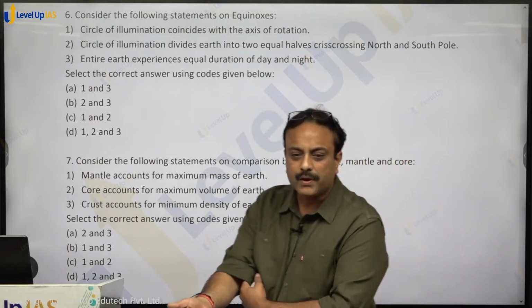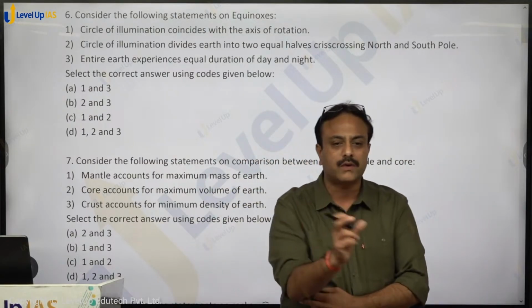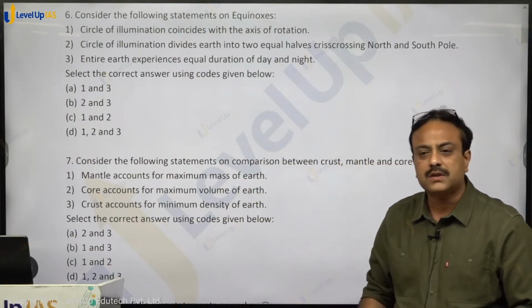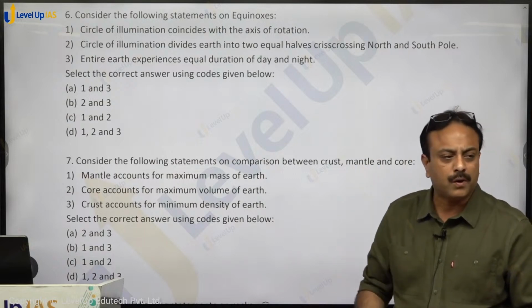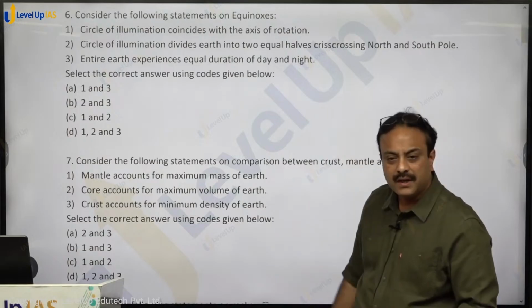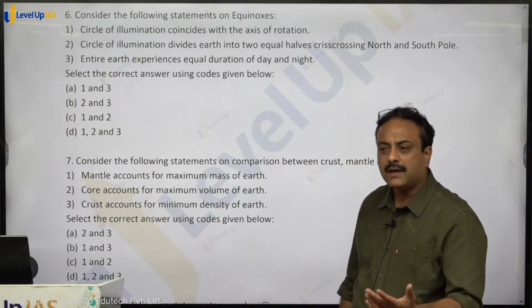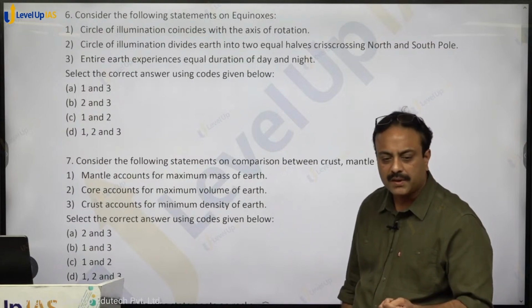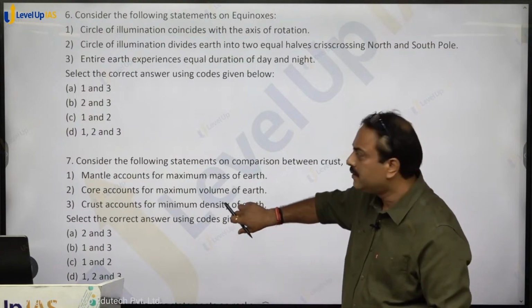That is the very definition of equinox. Equinox, what is that? Equal. Everything will become equal. So 12 hours of day, 12 hours of night, right from north pole to south pole, and that is called an equinox. So all the 3 statements go with the explanation for equinox, and so 1, 2, 3, option D for dog shall be the right answer. Clear on that?